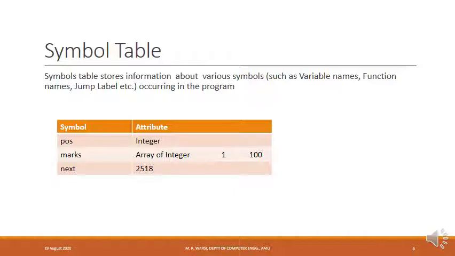So let's say we are declaring a variable. The name of the variable is pos and the type of this variable is int. Later on, after the declaration, at various places in the program, the pos variable will be referenced. So for example, I have a statement where this variable is being assigned some value. At a lot of other places, the pos variable will be referenced. For example, in this statement, the value of the pos variable is being used.